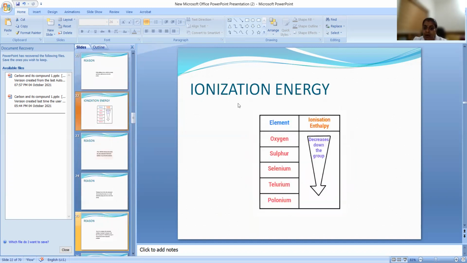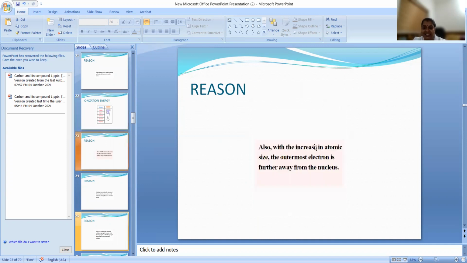Okay, now what will happen to the ionization energy? Look, the ionization energy is decreasing as the atomic size increases. What will be happening there? The electron, outer electron, will be far away from the nucleus, so it will experience less nuclear charge. Okay, and there will be also shielding effect because of inner shells, so it will be easy to remove the last electron. That is why the ionization energy is decreasing down.